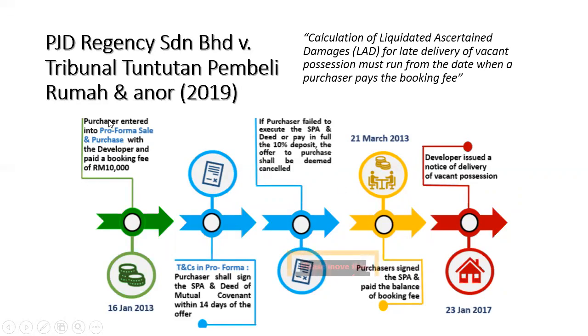On the 16th of January, the purchaser entered into the pro forma sales and purchase, which is the booking form, and then paid the booking fees of 10,000. After that, the purchaser signed the SPA on the 21st of March, and then the developer issued the notice of delivery of vacant possession on the 23rd of January.